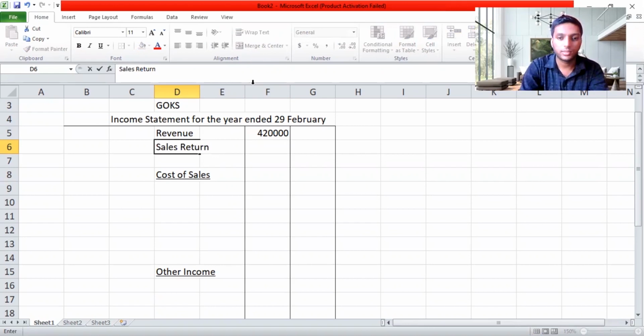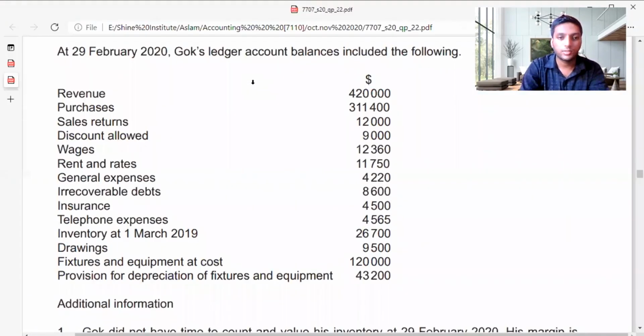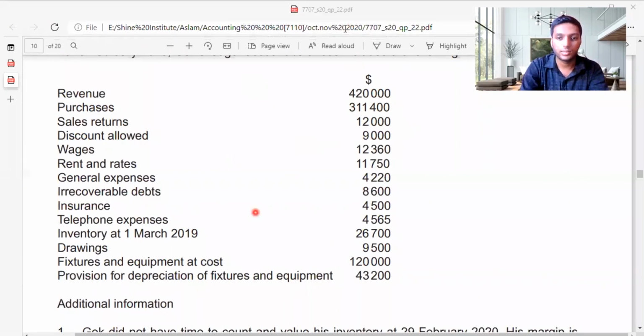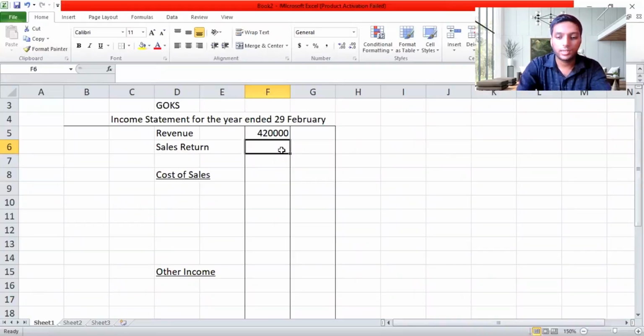I'll find out the sales return. Sales return is how much? It's 12,000. So I'll deduct 12,000 from sales. When I deduct 12,000 from sales, I'm getting 408,000. So I got this correct.